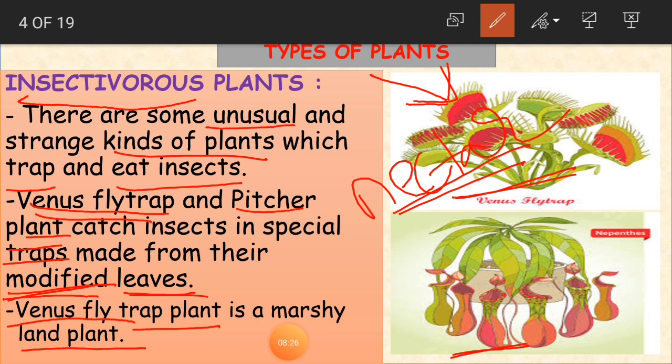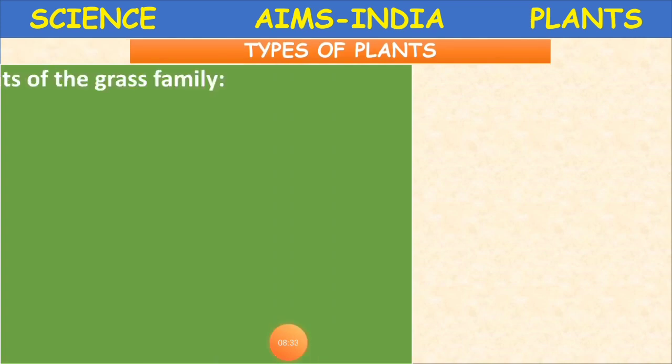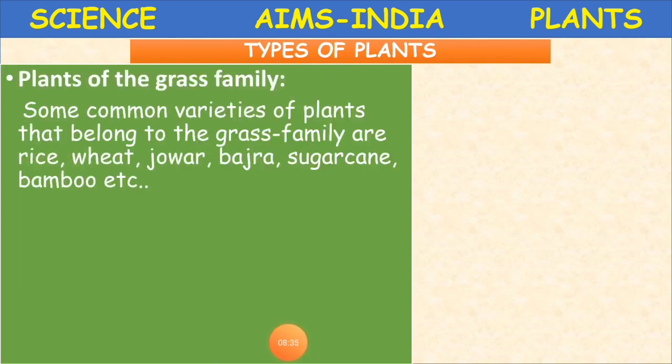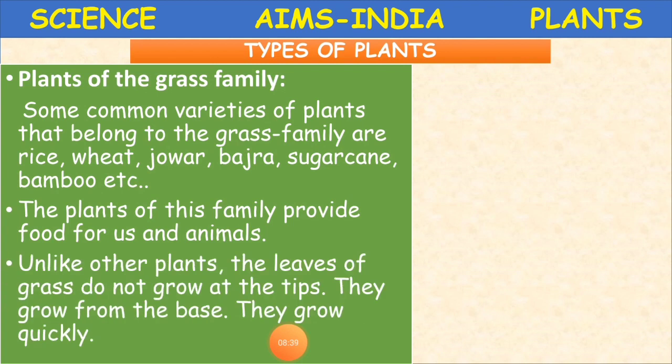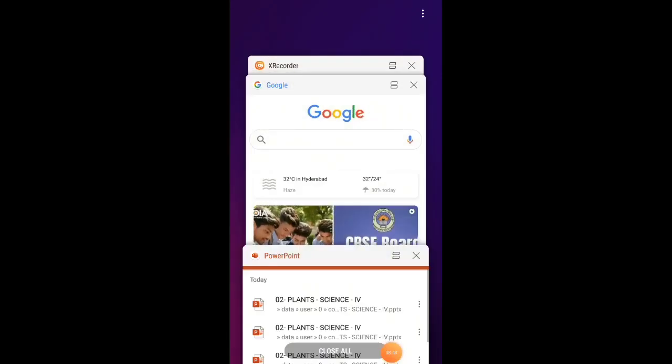Clear, children? Yes. Now we learn some other type of plants. So what are these? These are grass family plants, plants of the grass family. Some common varieties of plants that belong to the grass family are rice, wheat, jowar, bajra, sugarcane, bamboo, etc.